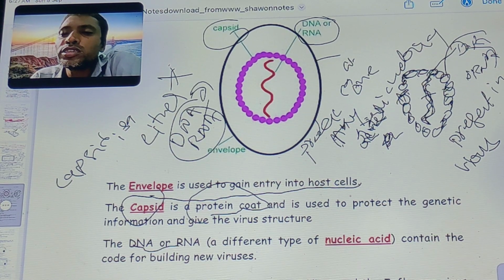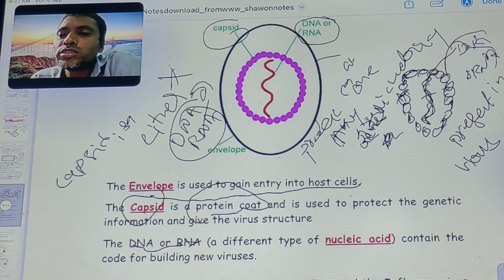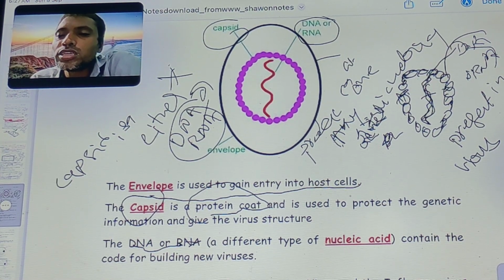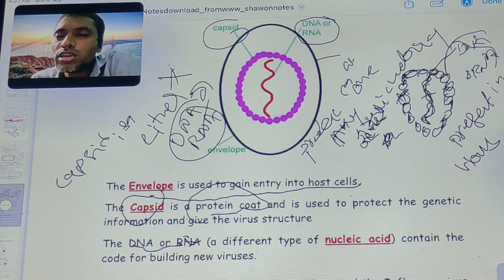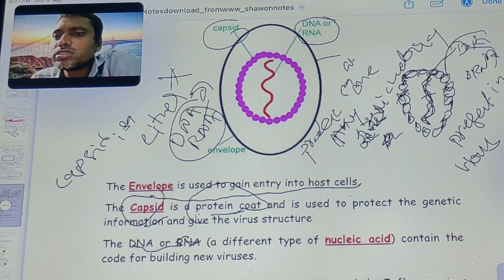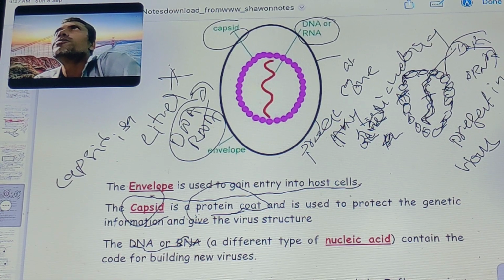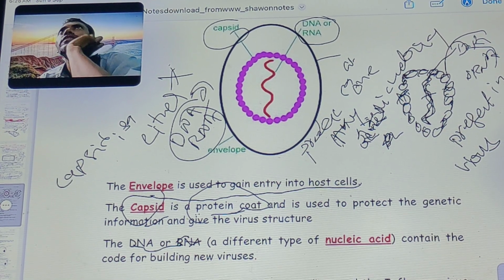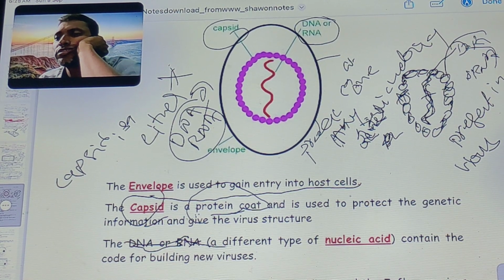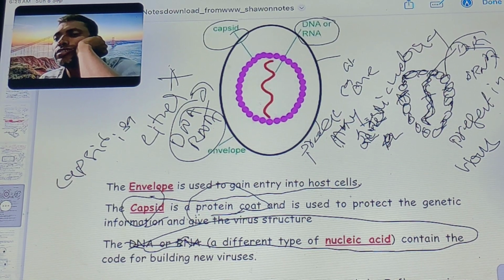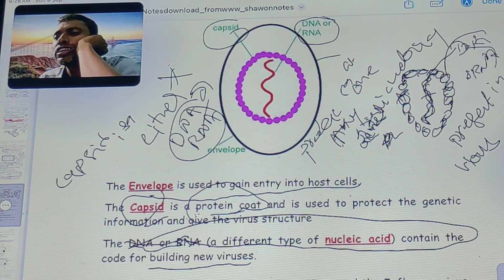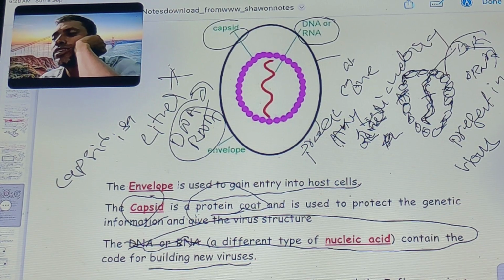DNA and RNA are different types of nucleic acid. They contain the code for building new viruses, including the tobacco mosaic virus and influenza viruses, which cause flu.